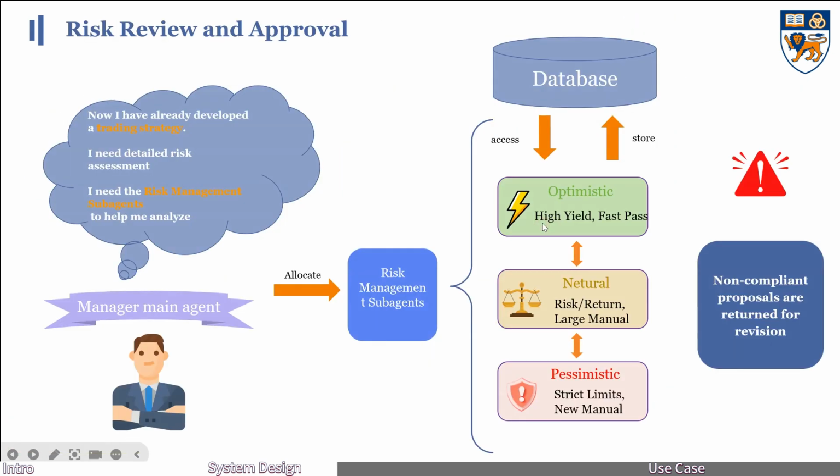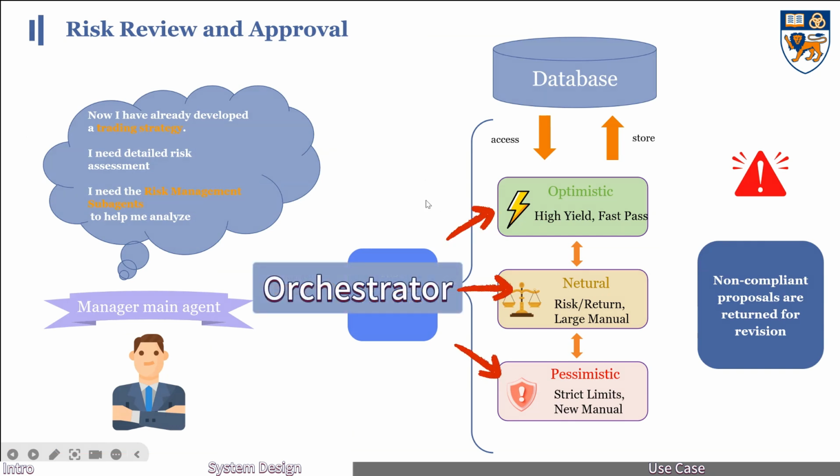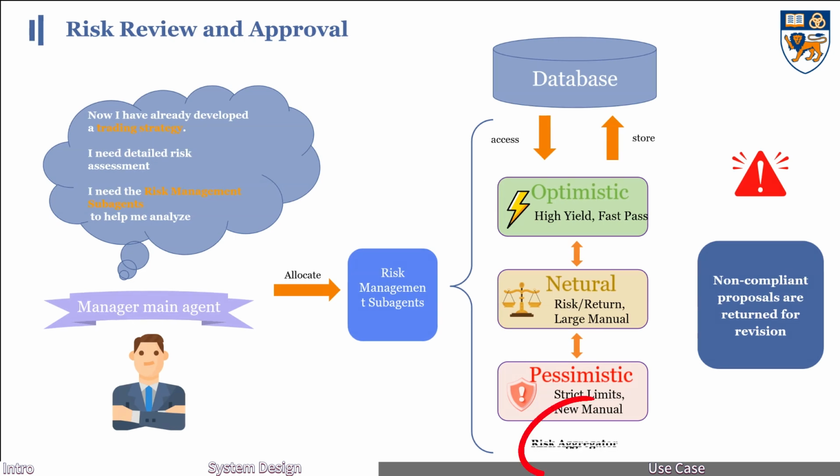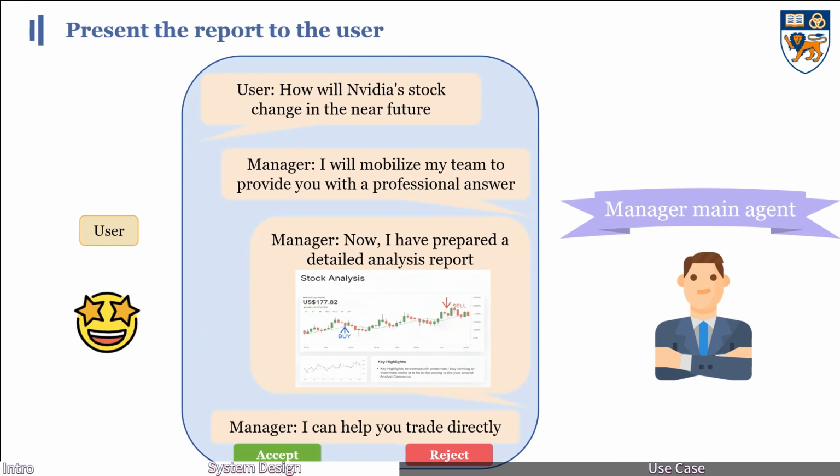Then comes risk management. This module reads the trader's decision card, and the orchestrator coordinates 3 risk evaluators: optimistic, neutral, and pessimistic. Each one uses large language model reasoning and rule-based logic to generate a unique market view. Finally, the risk aggregator integrates these perspectives, checks for consistency, calculates average position size and price range, and produces a final risk report. The risk management module makes trading safer and more controlled.